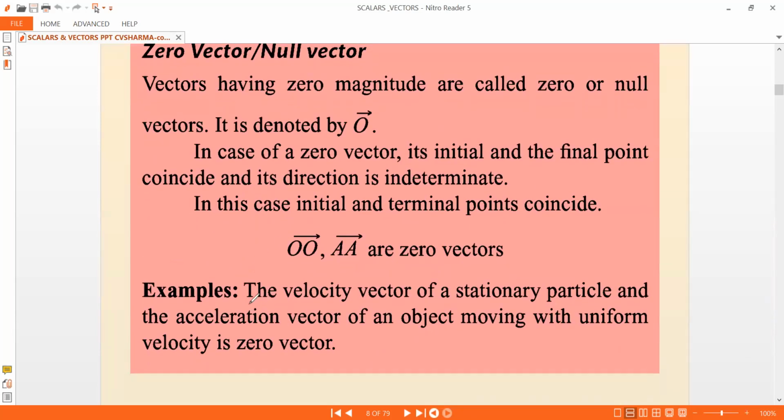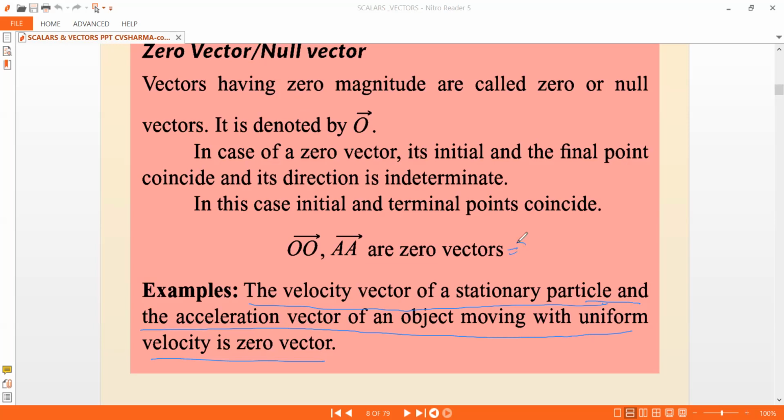Now examples: the velocity vector of a stationary particle, and the acceleration vector of an object moving with uniform velocity, are zero vectors, or you can say null vectors. The direction of a null vector you cannot specify because it is indeterminate. Because the initial and final points coincide, you call it a zero vector.